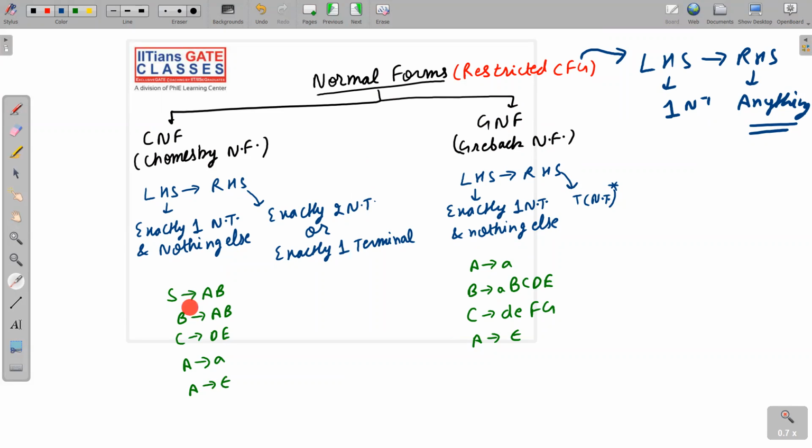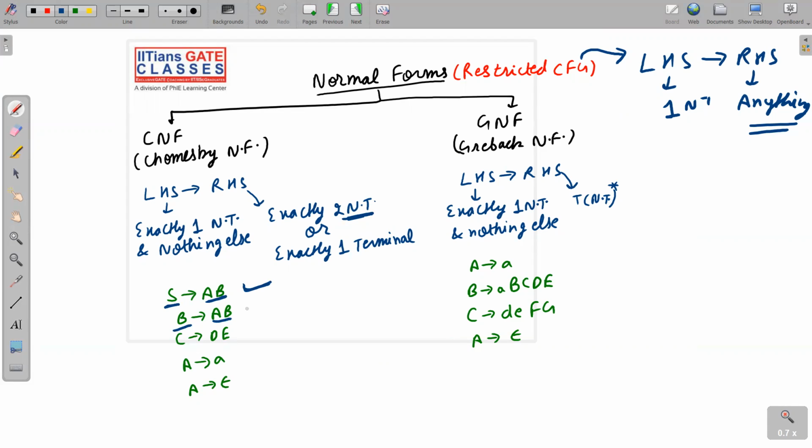Let me give you some examples. S implies AB. Is this in CNF? Tell me fast, please. Yes, this is in CNF. Why? Because LHS is exactly one non-terminal, and RHS is exactly two non-terminals. That's why it is in CNF.